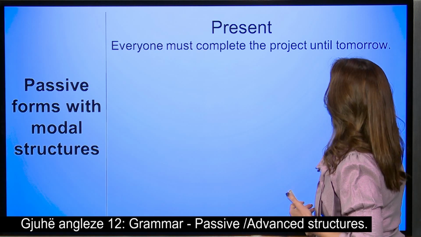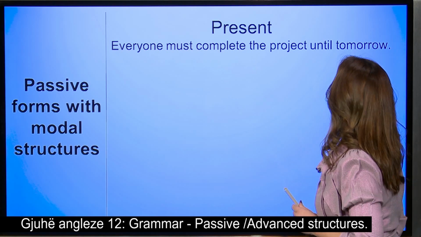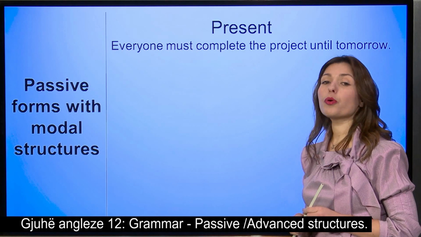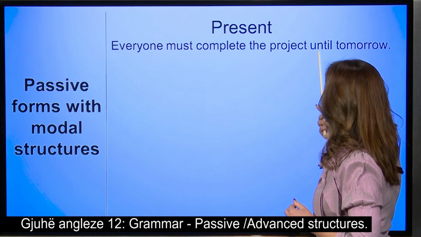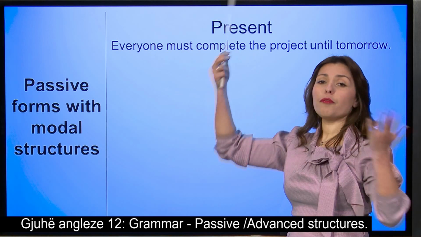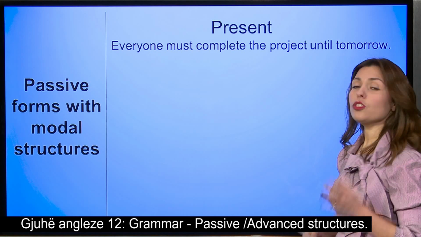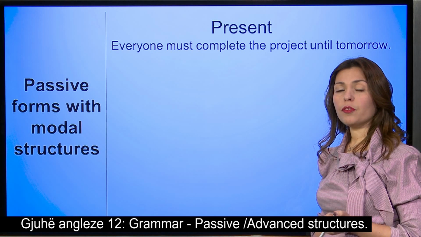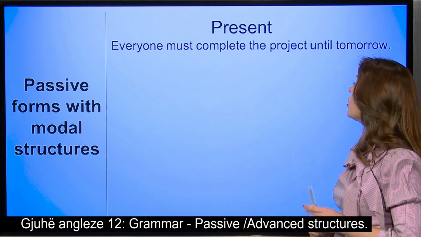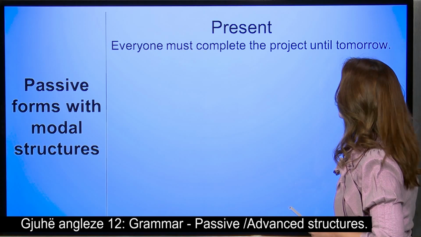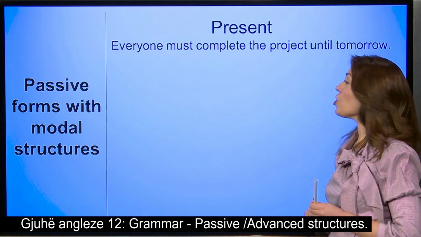We have a sentence that says, everyone must complete the project until tomorrow. As we can see, it is in the active and it says everyone, so it's not something specific, let's say. In order for us to change it now into the passive, we're going to follow the same steps that we mentioned in the beginning. So first, let's find the object. What is the object? The project. This is how it's going to start.